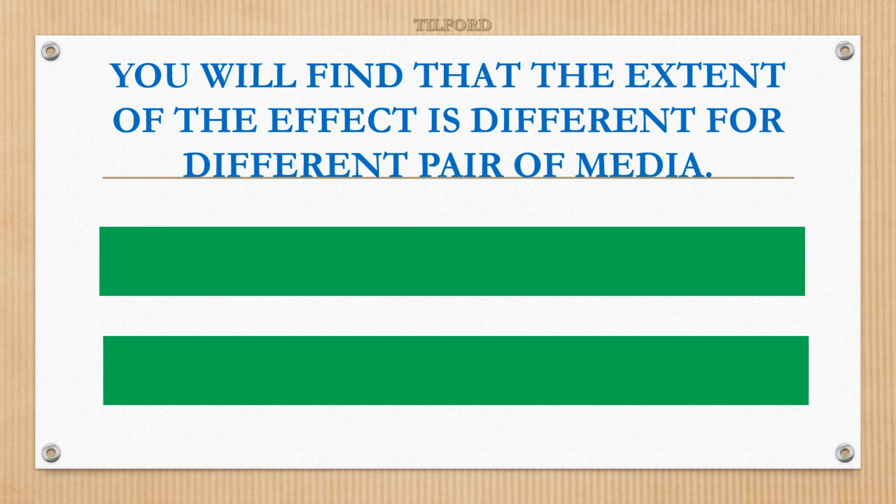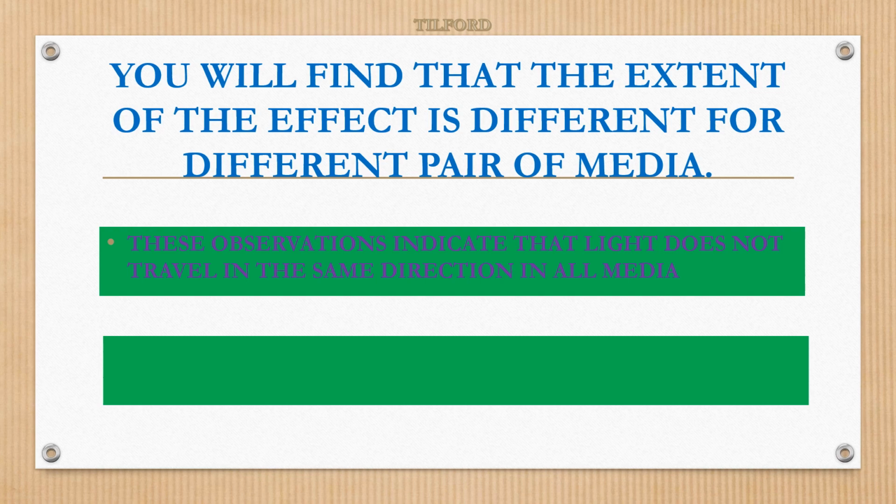After performing those experiments, you will find that the extent of the effect is different for different pairs of media. The pencil won't be displaced to the same extent if you use other liquids instead of water. Of course, they get displaced, but not to the same extent. These observations indicate that light does not travel in the same direction in all media.